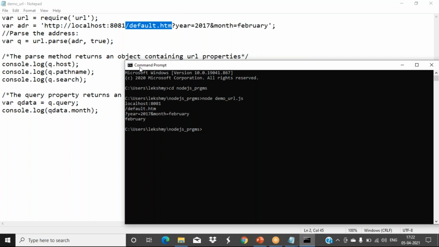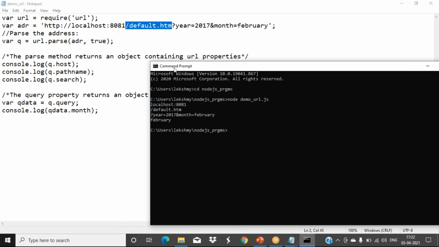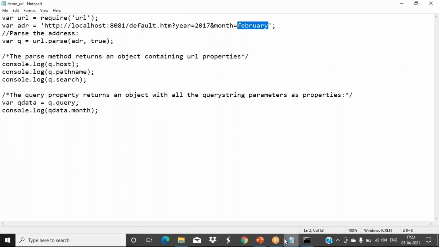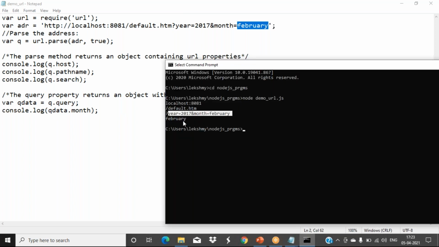Now see, from this we have extracted. So what are the searched values? This whole thing is the search part. In that you want to extract only the month property like this. So this is the property month equal to whatever value we typed there, and we can retrieve that using this query. That is the output we got: February.